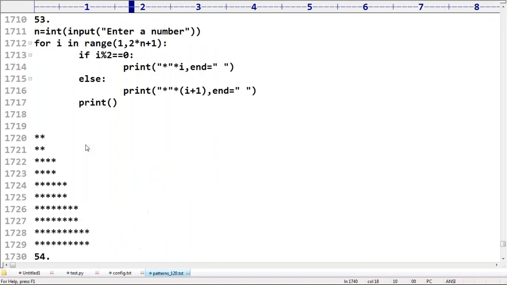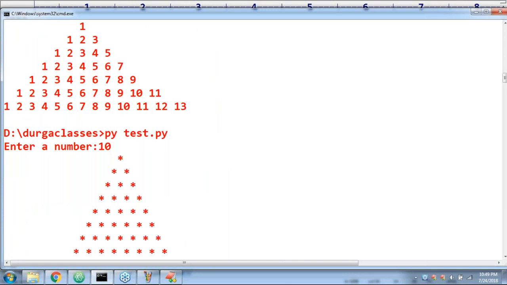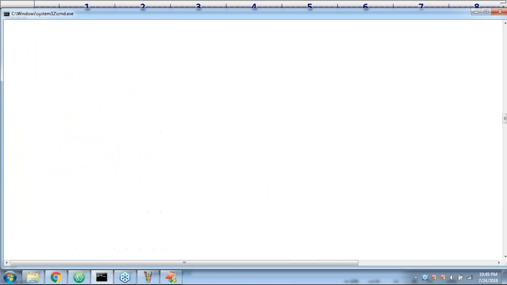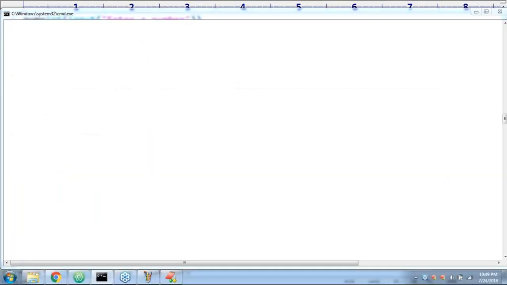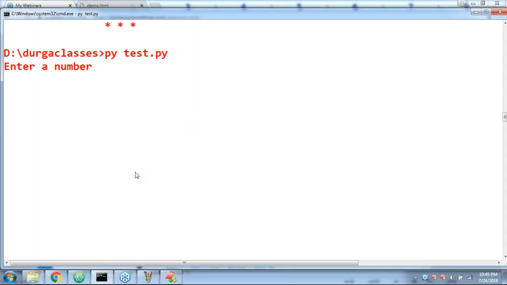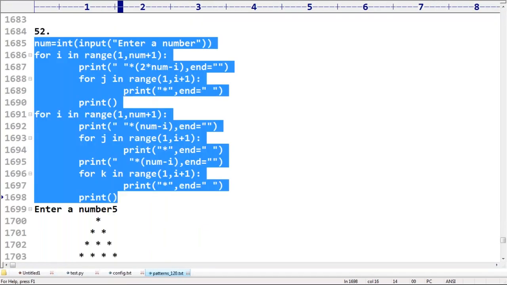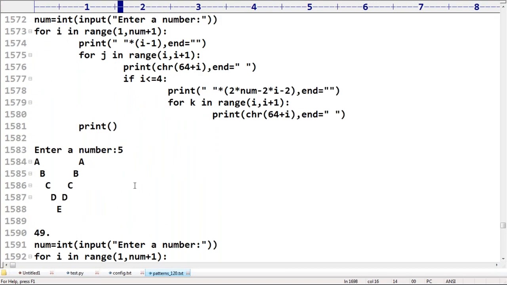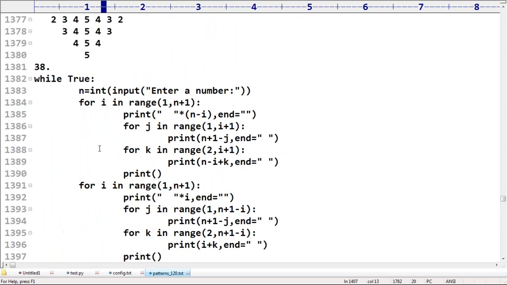You should be in a position to practice. Now observe this one, how it looks. Enter some number, 5. Then automatically here in the middle, exactly that space we require. Like this. Okay. Next, diamond shape. Diamond like this. We developed it, sir. Diamond. Observe this, how beautiful it is.